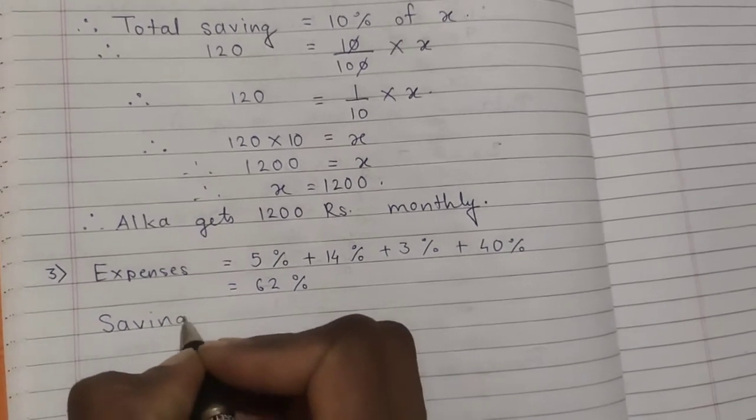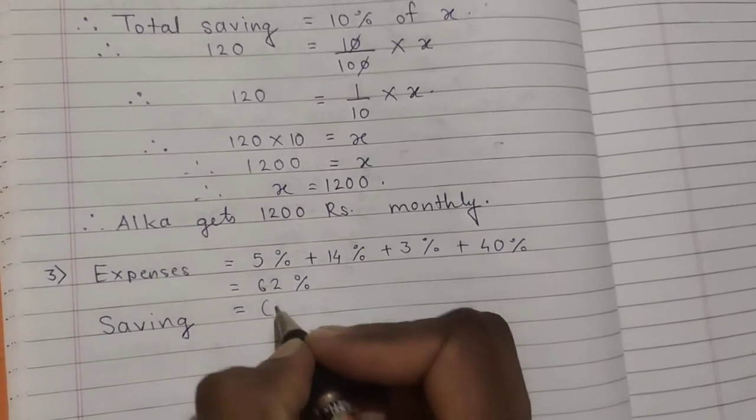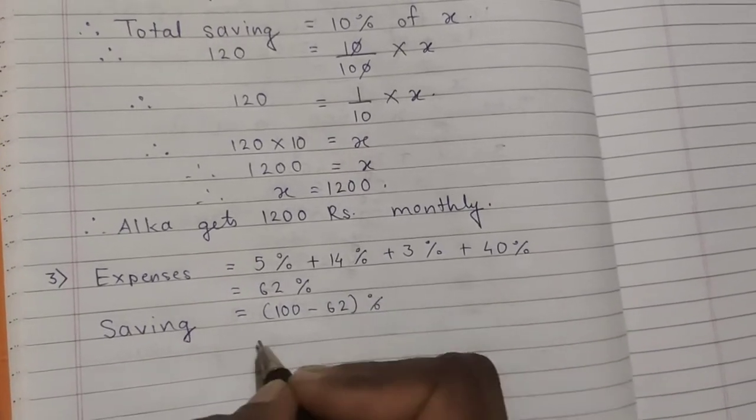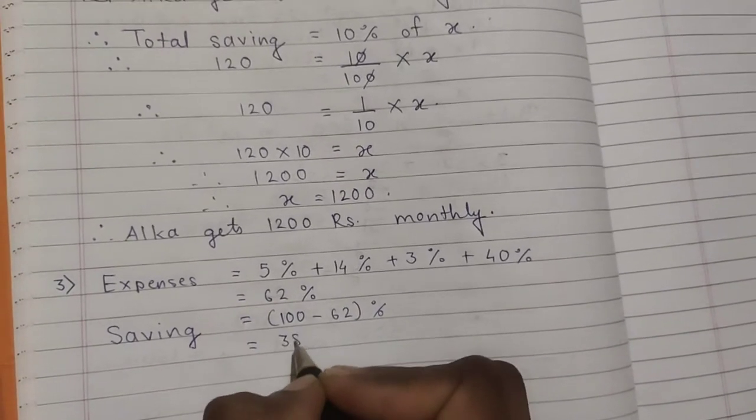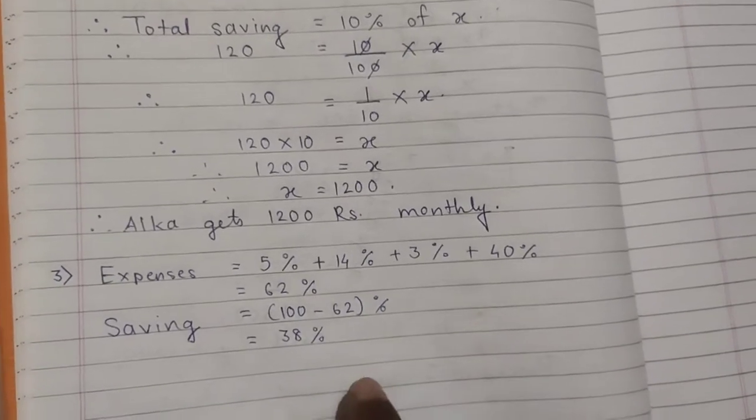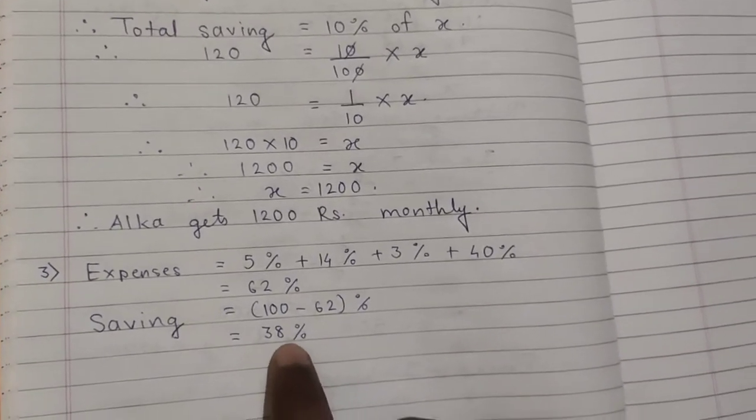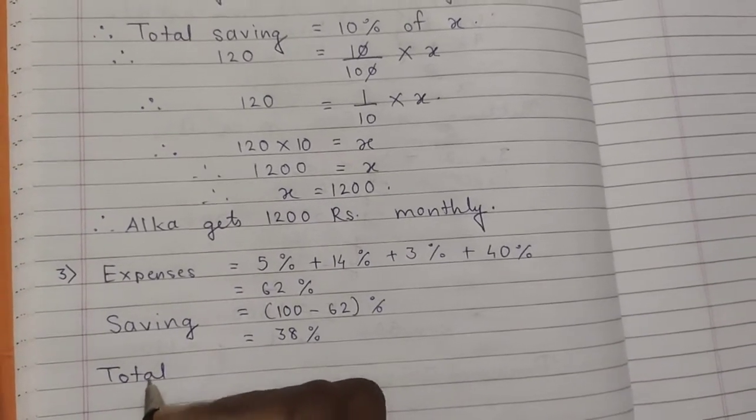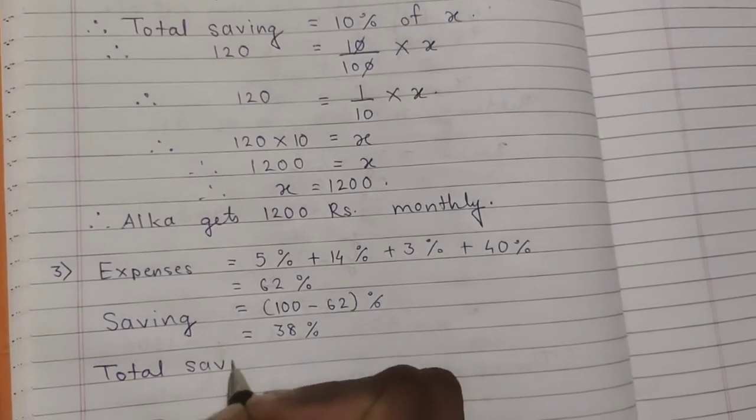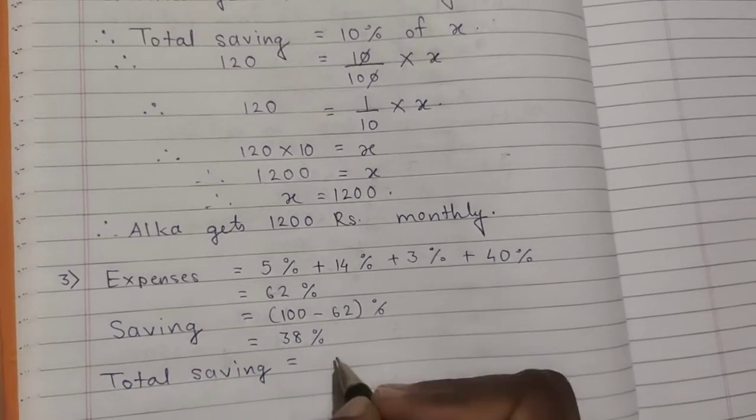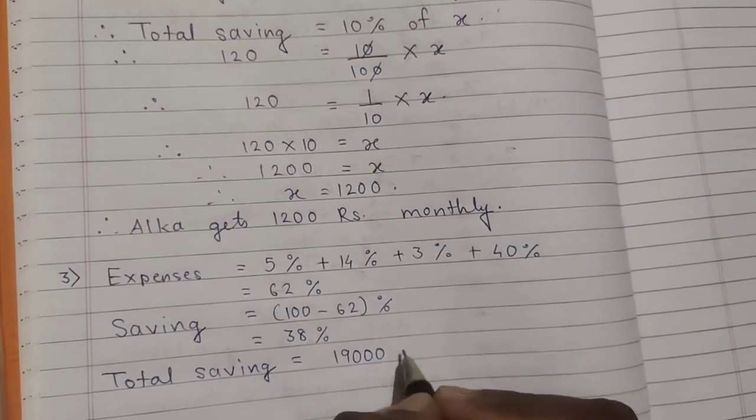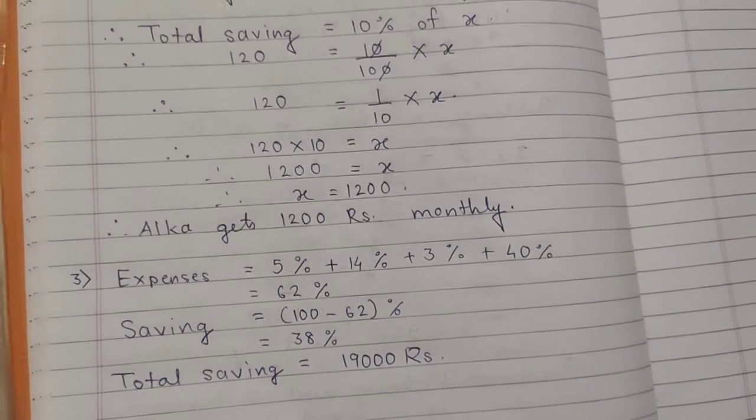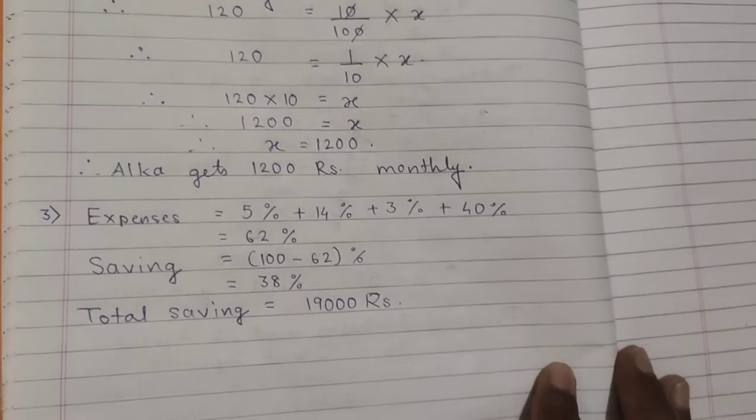So saving is equal to, the same way we will subtract it from 100 because we know it is a percentage. So 100 minus 62 will give you 38%. That means his saving is 38%, and already we know the total saving. Just the same way, we are following the same method. So the total saving already given to us is how much? 19,000 rupees. This is given to us. Okay. Now we want to find out his income in that month.